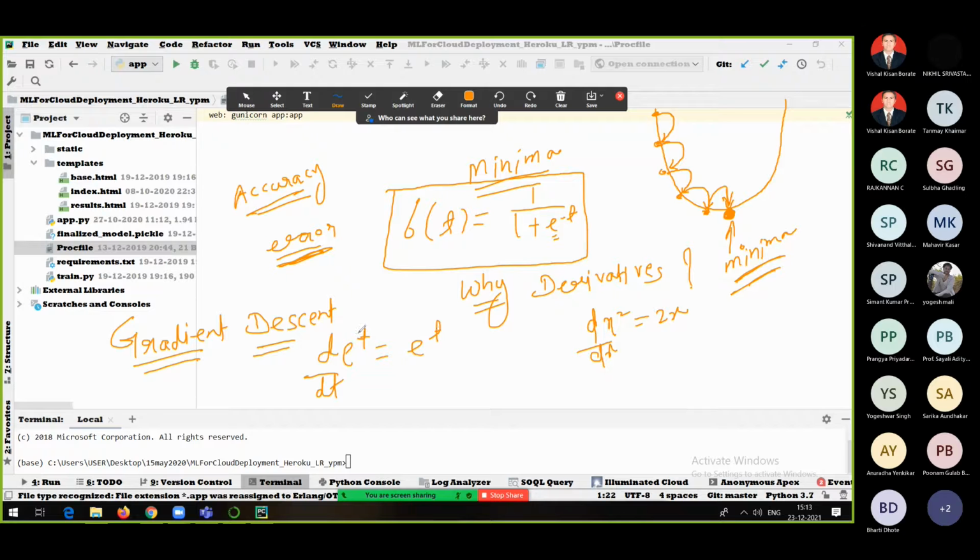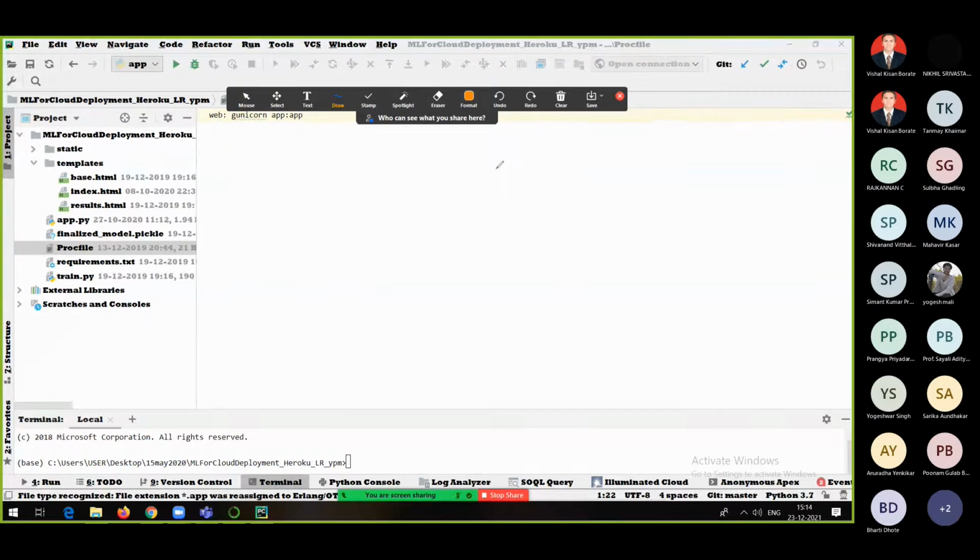If you make it as e raised to power minus t, it will be minus e raised to power minus t. So finding out the derivative of e raised to power t is easy, and that is again one more reason why sigmoid function is actually chosen for logistic regression. This is the equation of sigmoid function, sigma of t is equal to 1 upon 1 plus e raised to power minus t. This is nothing but the equation of sigmoid function.